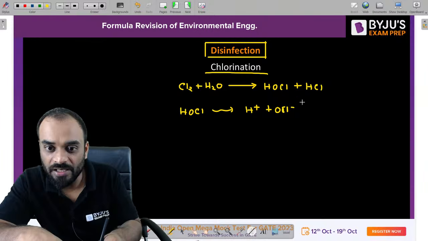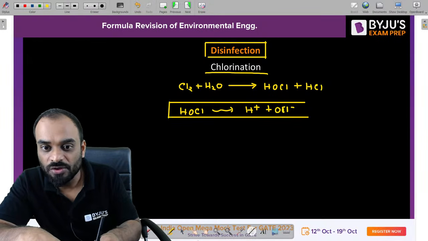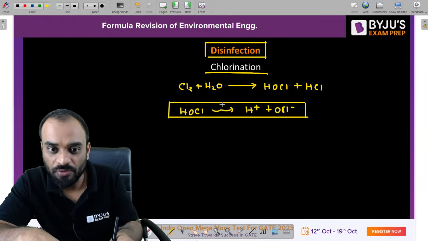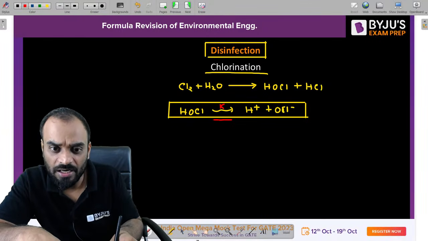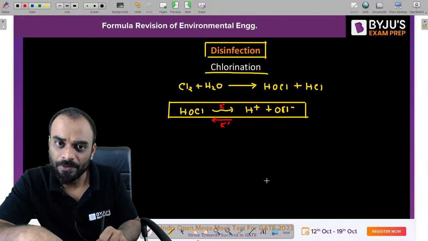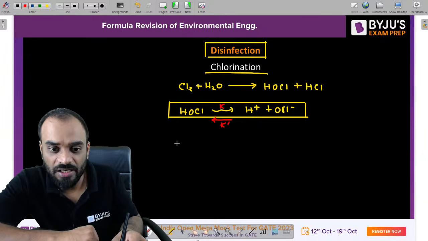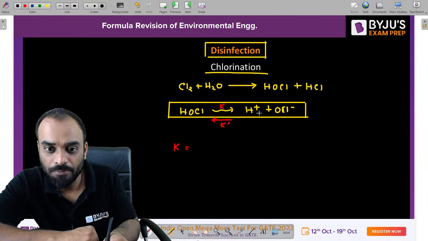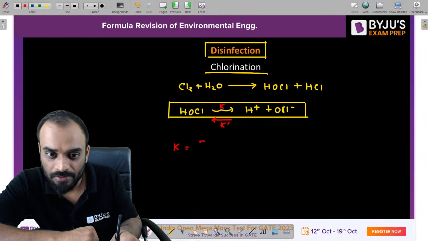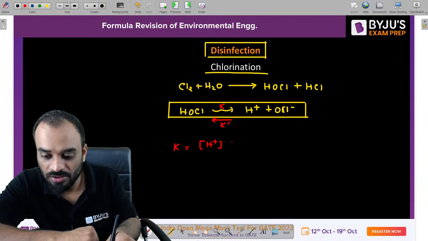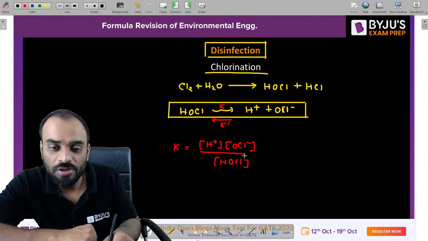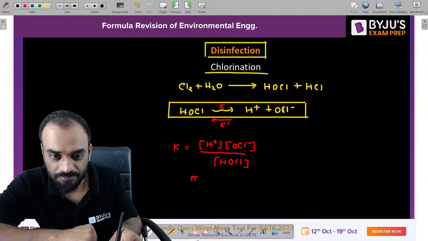Clear? Now this reaction is very important for us, right? So guys, there are two directions of the reaction. One is forward, in which you can write K, the rate of reaction constant, and the backward direction is also possible, which we will write as K dash. So how can you write this K value? K is product upon reactant. So it is H plus ion concentration times OCl negative ion concentration divided by HOCl concentration. But all the concentrations should be in moles per liter.